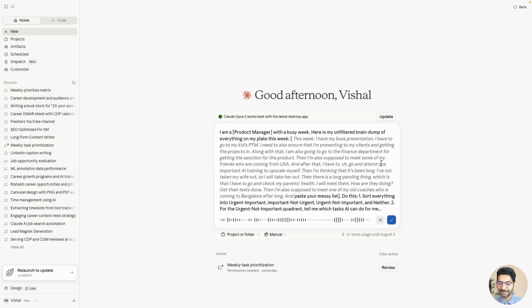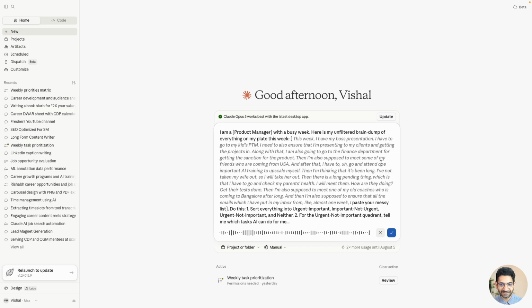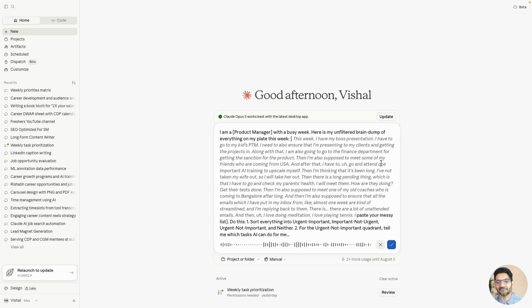And then I'm also supposed to ensure that all the emails which I have put in my inbox from almost 1 week are streamlined and I'm replying back to them. There are a lot of unattended emails. And then I love doing meditation. I love playing tennis. Can I get some time for that also? Okay, so I've just done some dumping here.